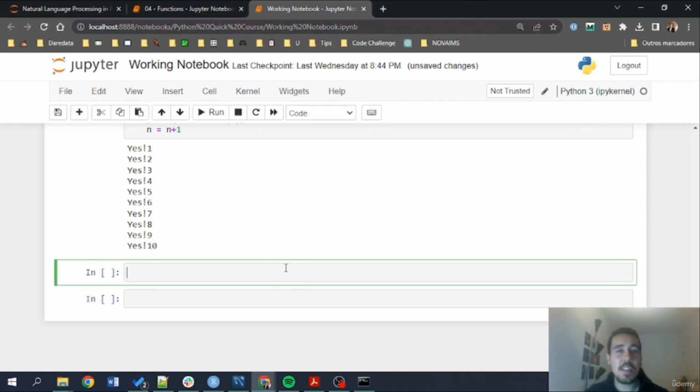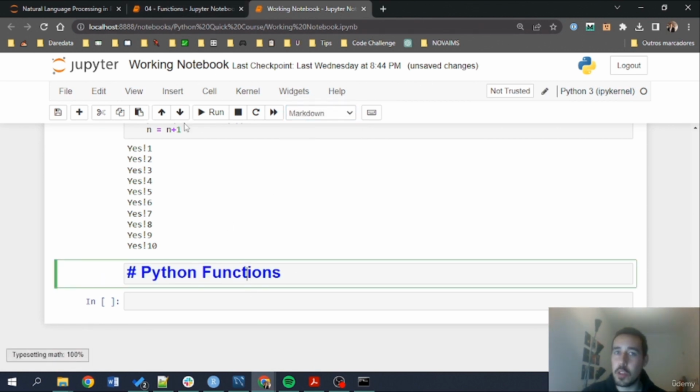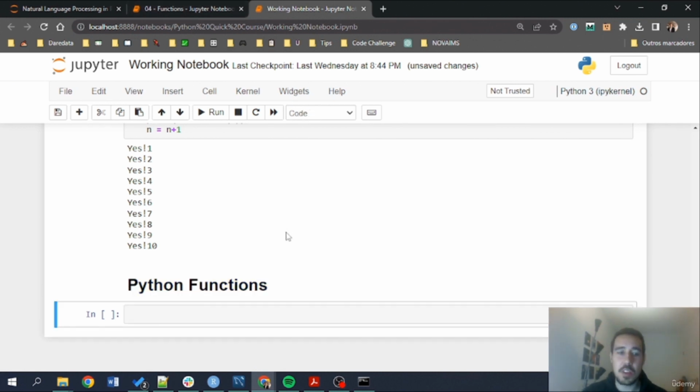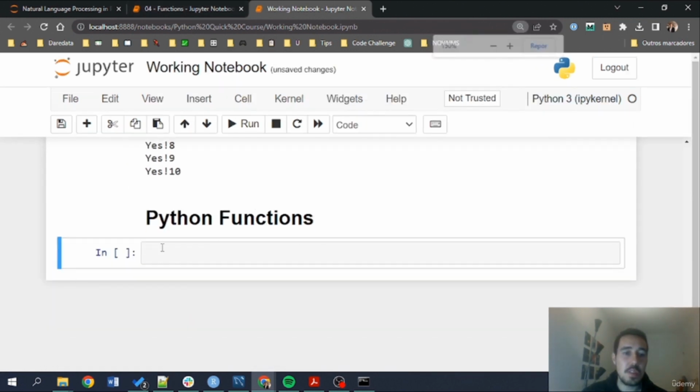Okay, so here in this lecture we are going to learn a bit about Python functions and how we can use Python functions to make our code a bit more reusable and also a bit more flexible. Okay, so I'm going to write here Python functions, and we are going to use the notebook for functions that you will see in the folder. Okay, so this notebook functions right here. We run this and zoom this in a bit.